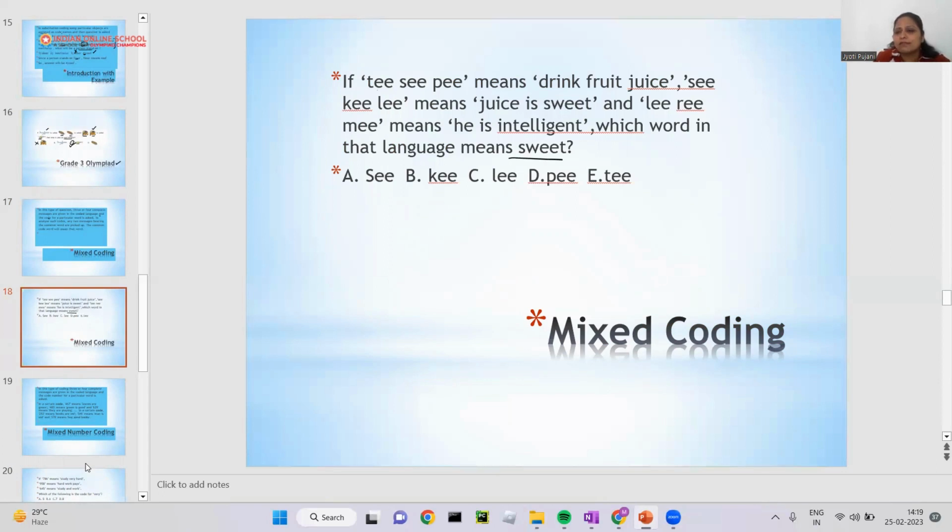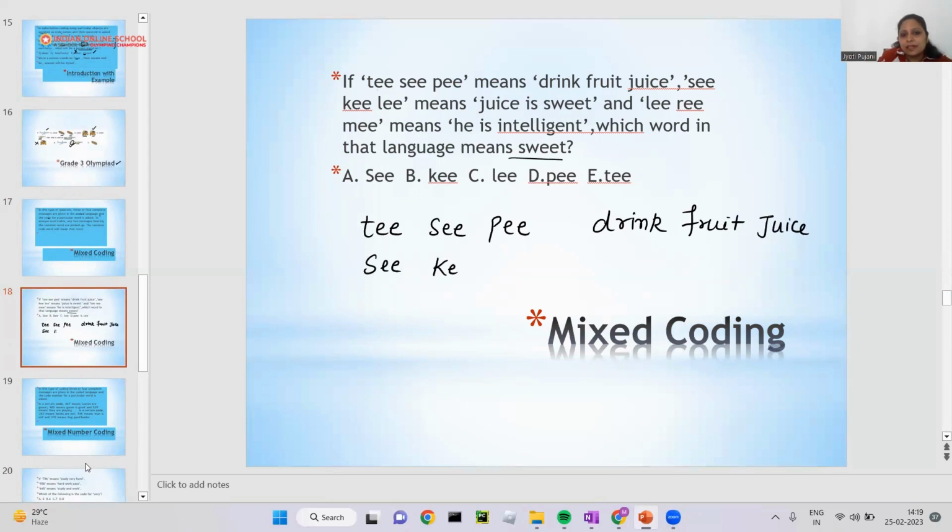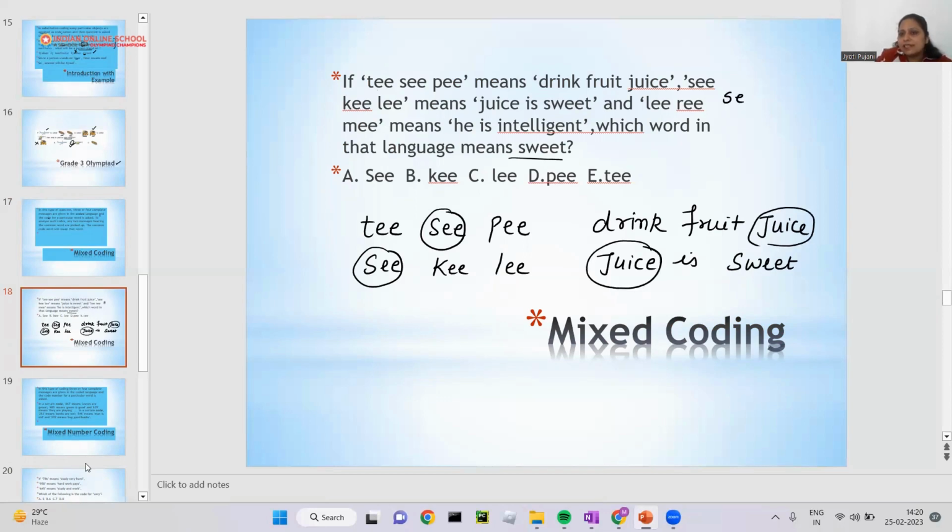If you see it like this, you can think that it's a difficult question, but it is very easy. What is the method? Just write the given things. What is given? TCP. What is the meaning? This is drink, fruit, and juice. Another is CKLI. What is the meaning? Juice is sweet. Okay, can you see anything common here? I can see common C here. If you can see that juice is common here, it means C is juice.